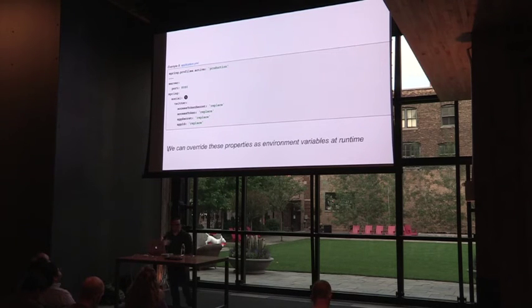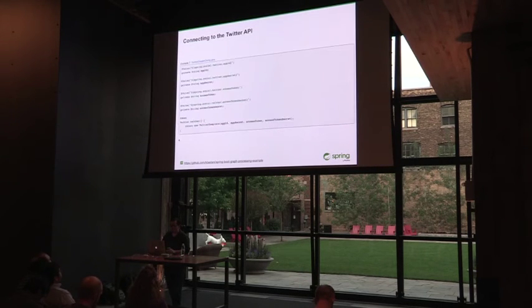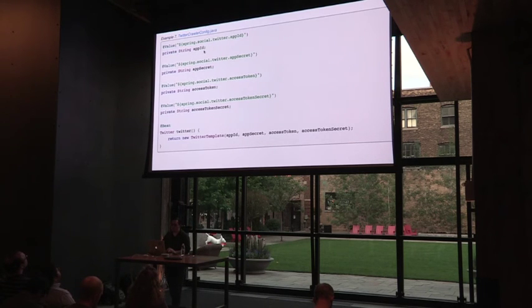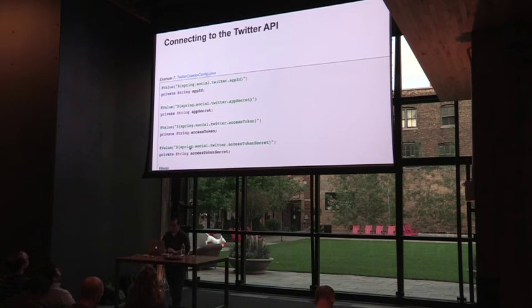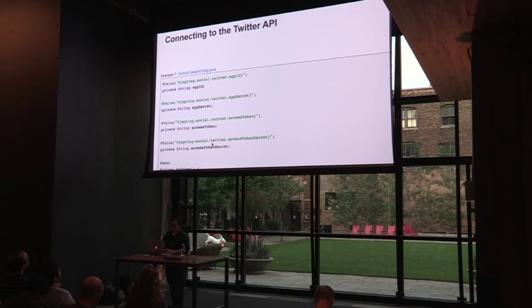What I'm going to do with the configuration service is I'm going to just externalize these. I'm going to inject them into the container itself when I deploy the application, so I'm not going to actually build this as a part of the app itself. Then when I configure this client, which is called Twitter template, I'm going to map these values from the configuration to properties. So we have app ID, app secret, access token, and then access token secret. The benefit here is that I can just inject these as environment variables into the container itself. I don't actually have to build these as a part of my project.